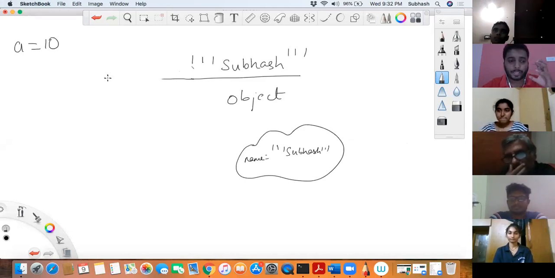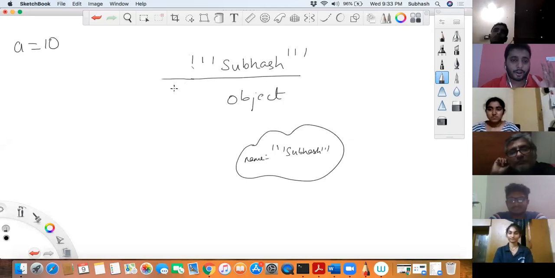Garbage collector will see such objects which don't have any references. It is like after someone dies, he becomes a ghost. Nobody to take care of him. This is like a ghost, correct? Your garbage collector will take away all these ghosts and remove them from memory.